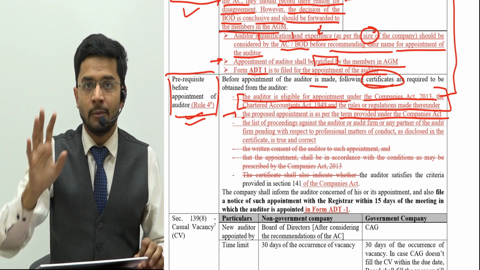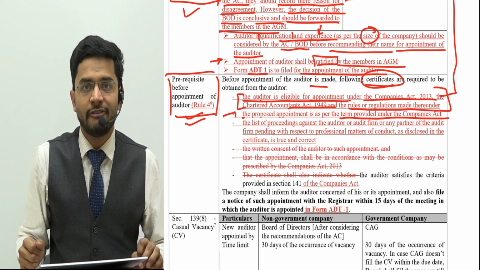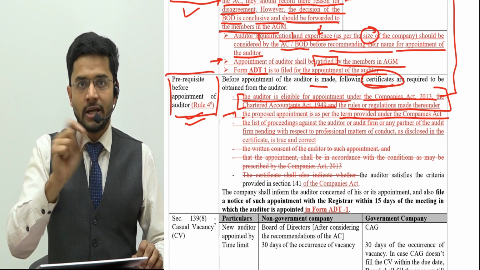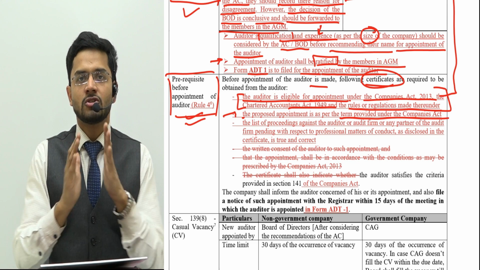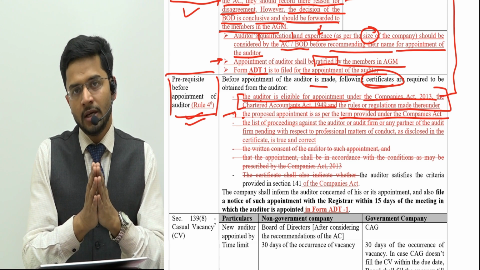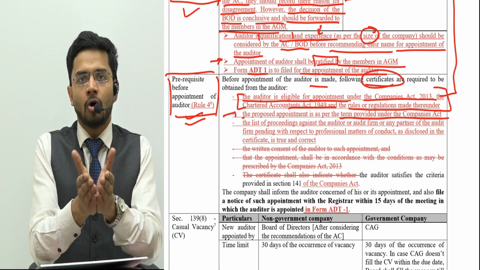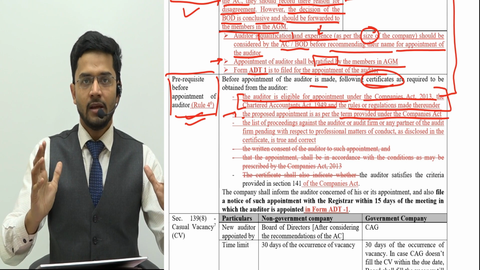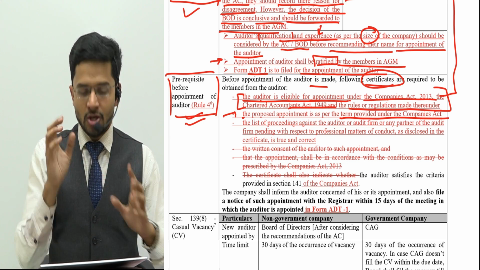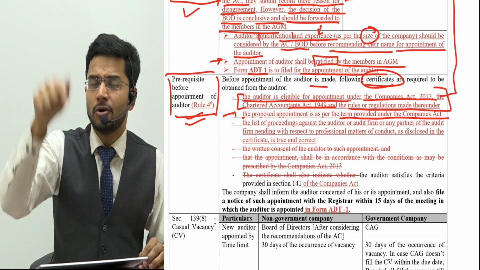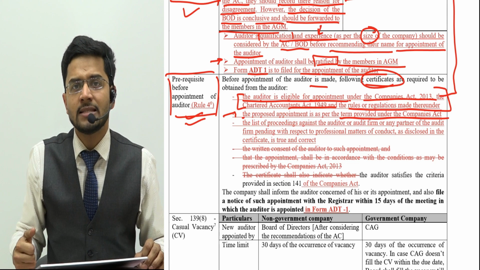He should have his firm, a partnership firm or a proprietorship firm, and he is authorized to sign as an auditor. He has every necessary thing required to sign the audit report. So the first point is related to that person, who should be fit to be appointed as the auditor.